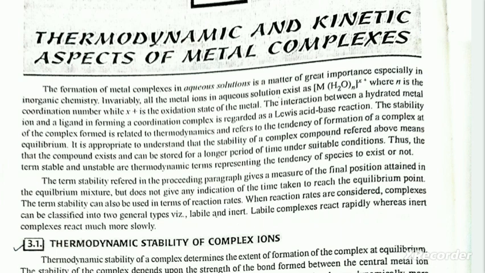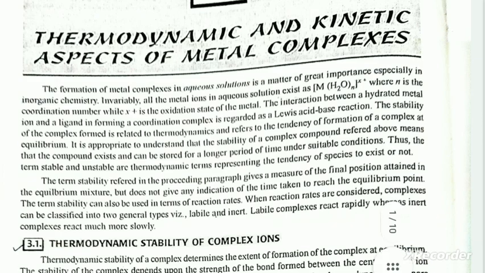The term stability referred to in the preceding paragraph gives a measure of the final position attained in equilibrium but does not give any indication of the time taken to reach the equilibrium point. The term stability can also be used in terms of reaction rates. When reaction rates are considered, complexes can be classified into two general types: labile and inert. Labile complexes react rapidly, while inert complexes react much more slowly.